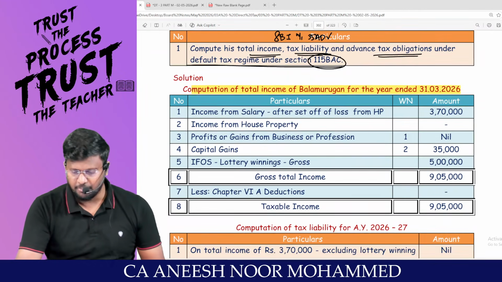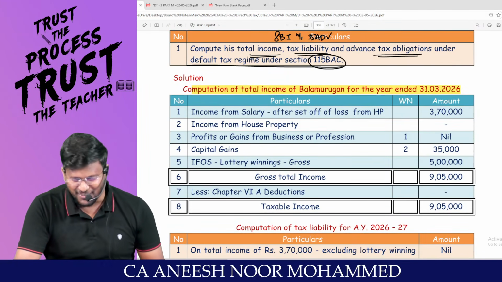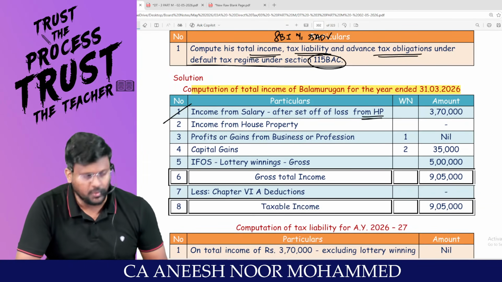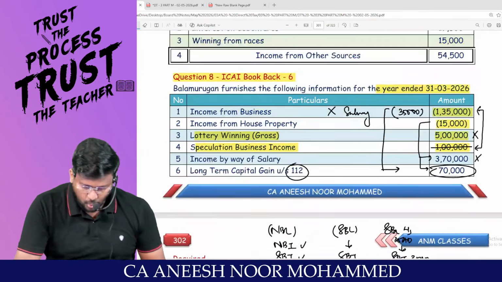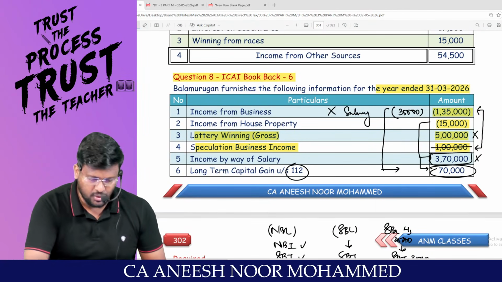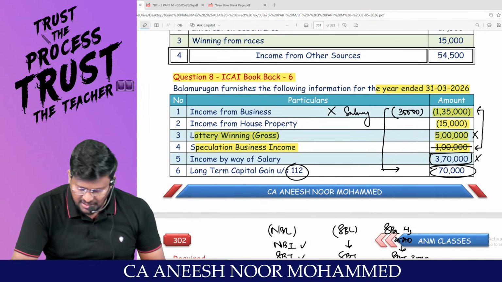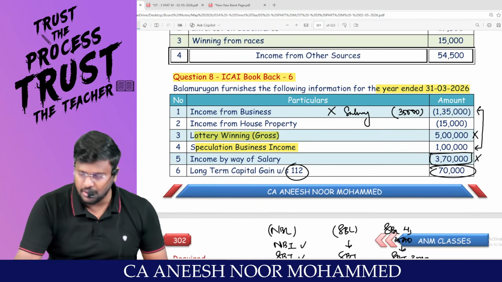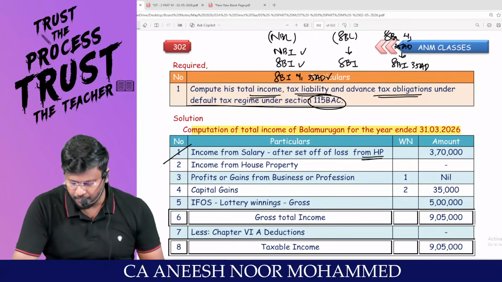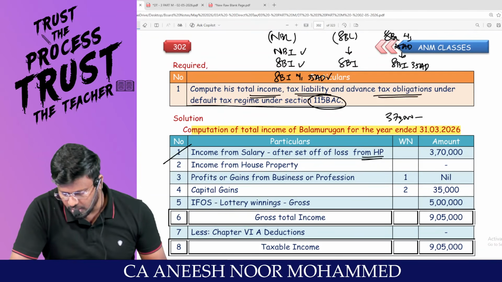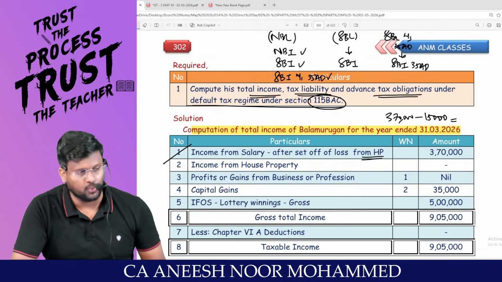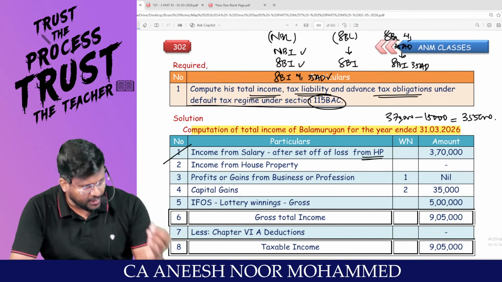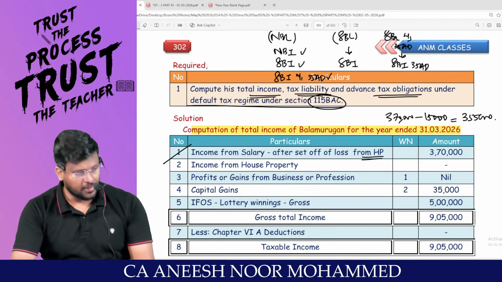Computation of total income of Balamurugan for the year ended 31/3/2026. Income from salary after set off of loss from house property. So you tell me, what is the salary income? 3,70,000. Sir, how much is the loss from house property? 15,000. So 3,70,000 minus 15,000 comes to 3,55,000. Sir, this is one option available, but this is not the best tax planning.